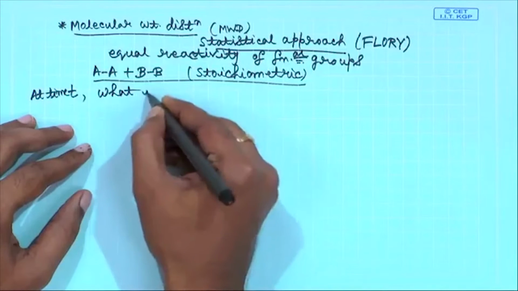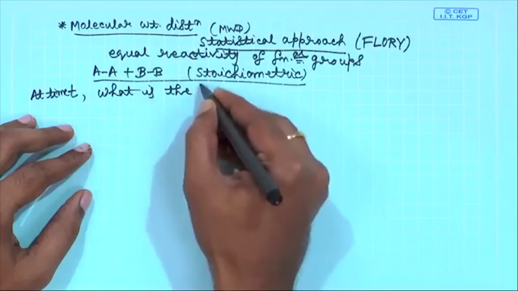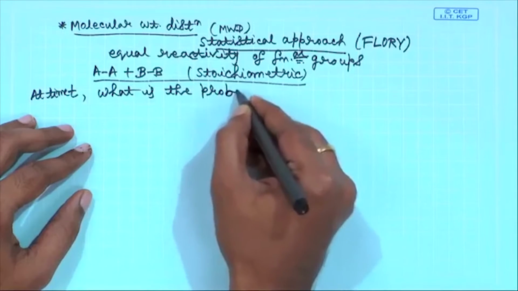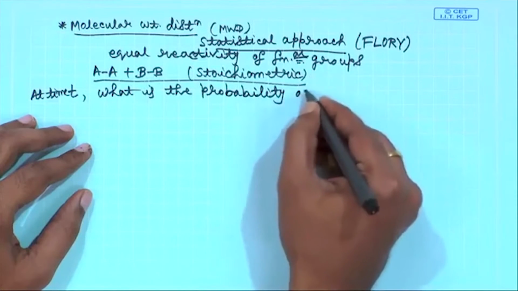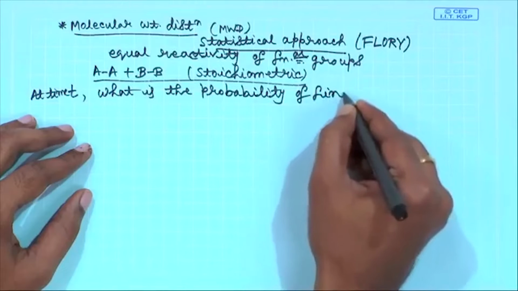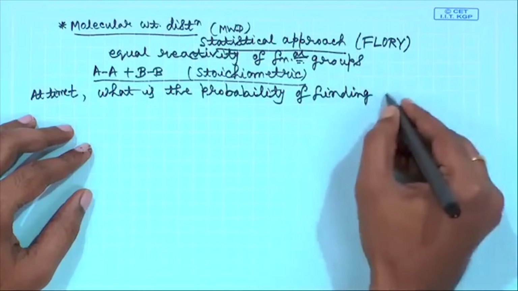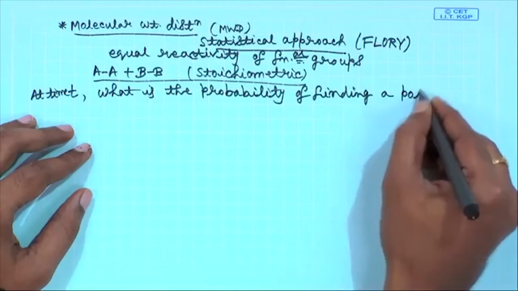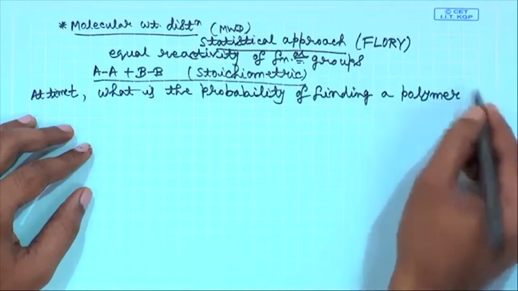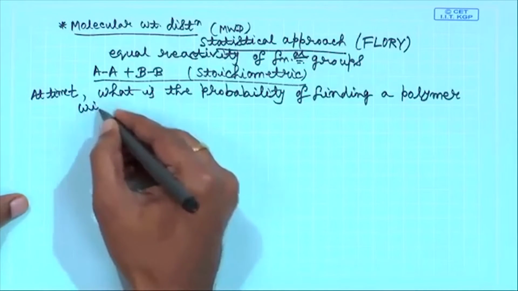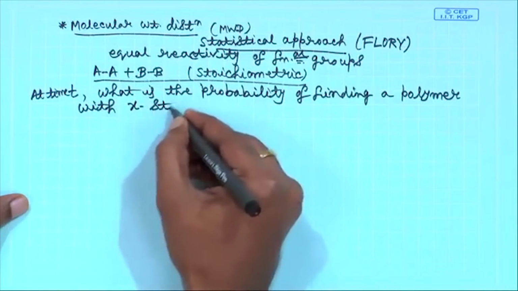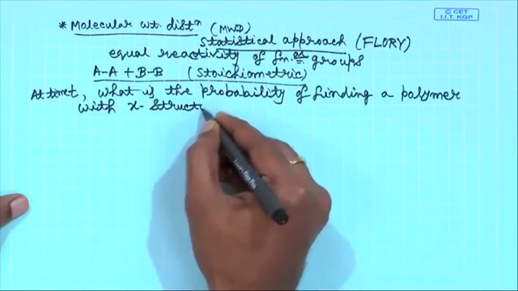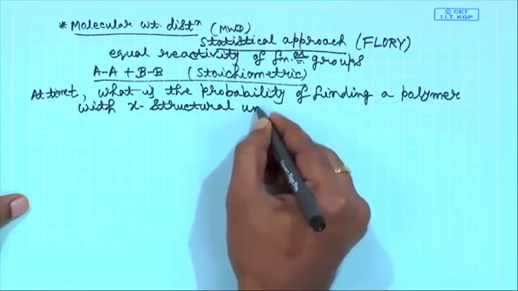At time t, what is the probability of finding a polymer with X structural units?